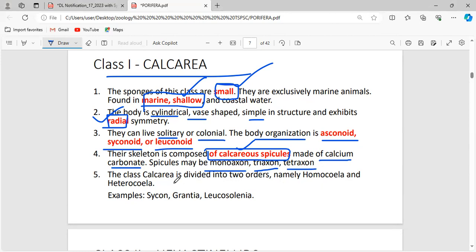Calcarea is also further divided into two orders, Homocoela and Heterocoela. You do not need to read these in detail. Just remember the examples: Sycon, Grantia, and Leucosolenia.